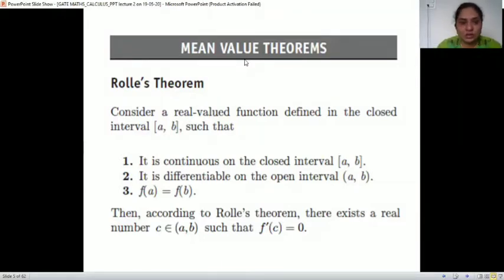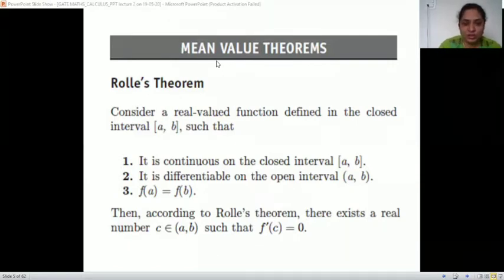Okay, Rolle's theorem is very important. Consider a real valued function defined in the closed interval. Suppose a function is defined in the closed interval AB, then that function should be continuous in that closed interval, and it should be differentiable in the open interval AB.